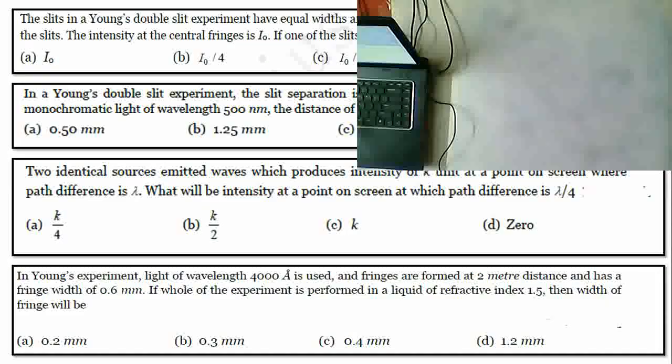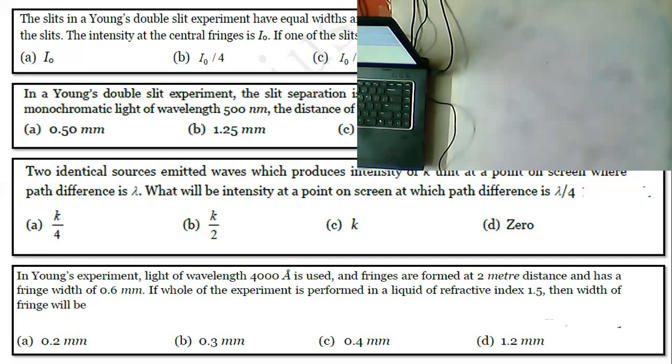Okay, Nana. Now just read the question. The slits of a Young's double slit experiment have equal weights and the source is placed symmetrically relative to the slits. The intensity at the central fringe is I naught. If one of the slits is closed, the intensity at that point will be? Here you need to understand the question very carefully.